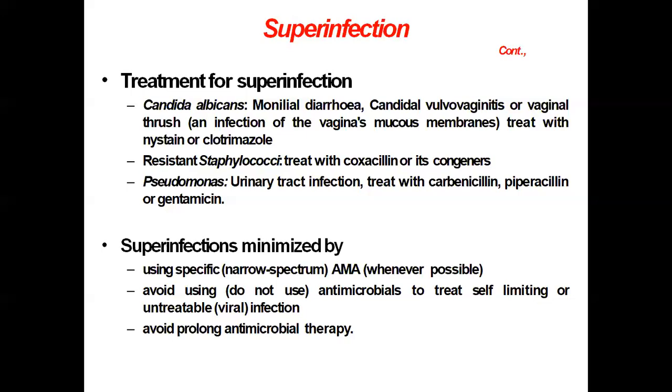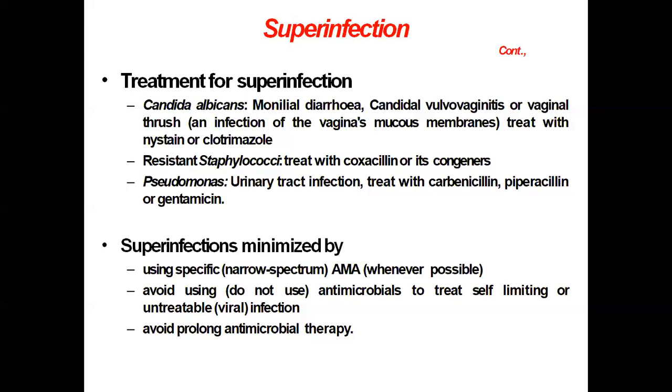Then to minimize the development of superinfection, one can minimize this infection by using specific antimicrobial agents. For example, if you know that this is a streptococcal infection, the antibiotics which are effective against streptococci are to be used, not a broad spectrum antibiotic in this case.